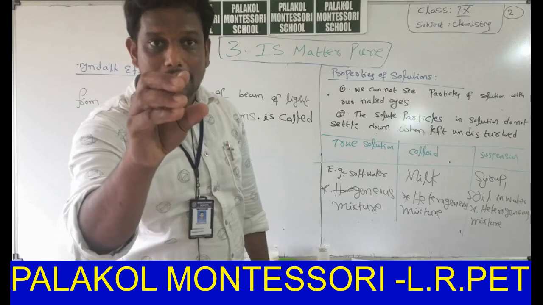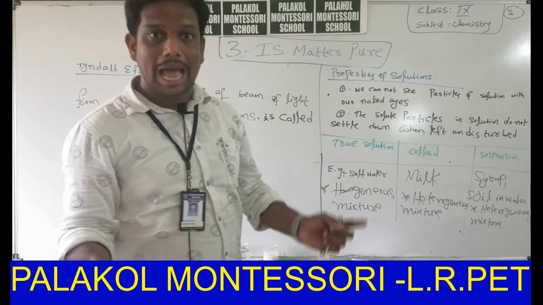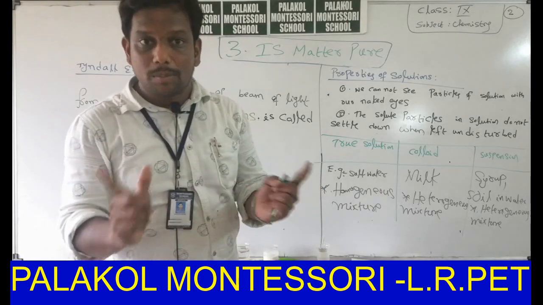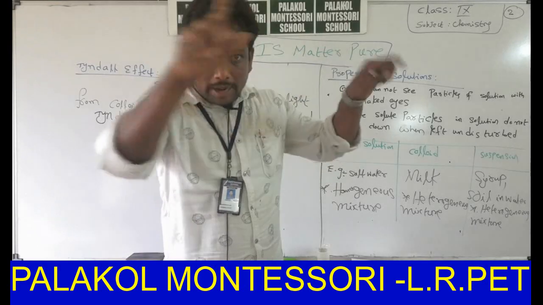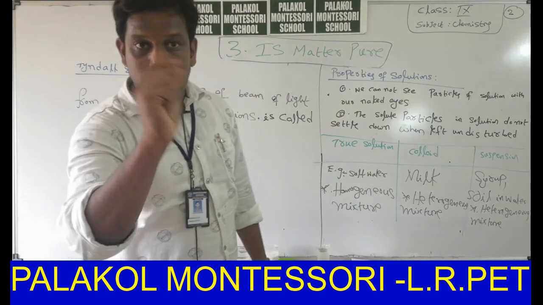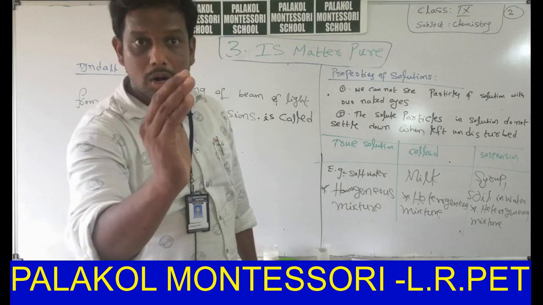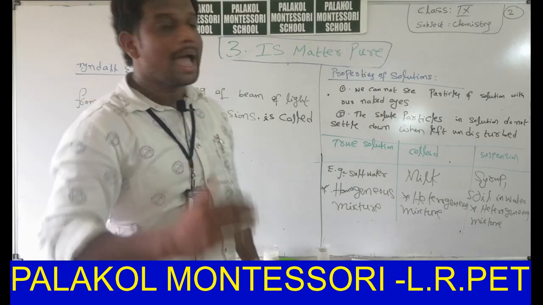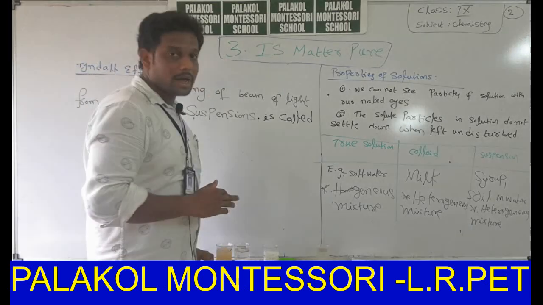We can see dust particles in the kitchen, and on a road with trees on both sides. If a room is closed and we open it with only a small hole, then we can see the dust particles. It is also because of the Tyndall effect. This is about the Tyndall effect.